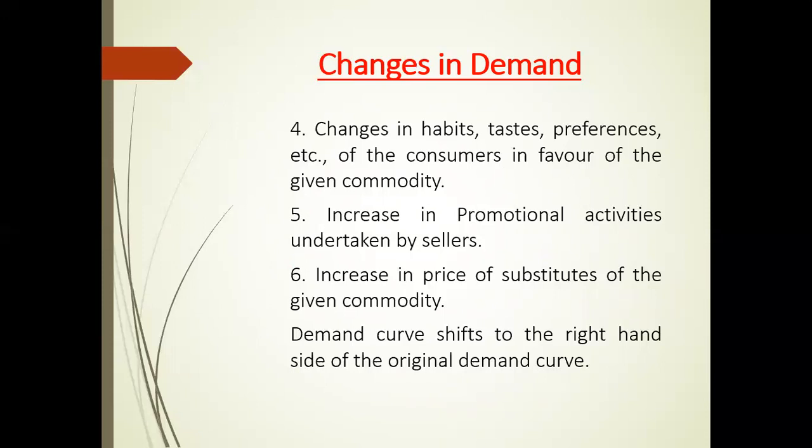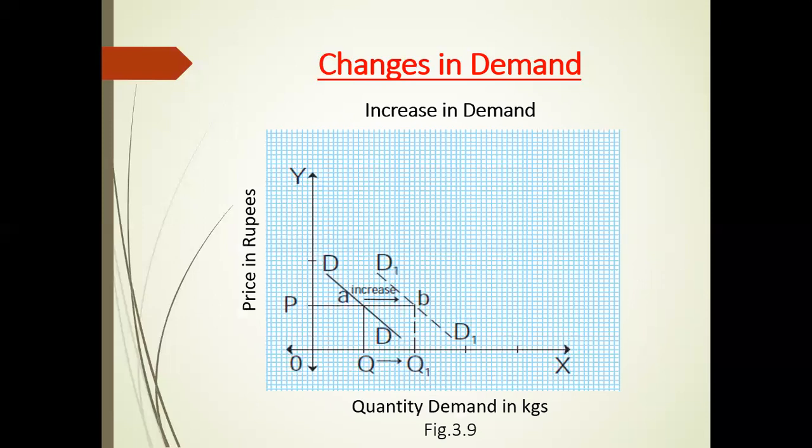And here the demand curve shifts to the right hand side of the original demand curve. See the figure 3.9. DD is the original demand curve.